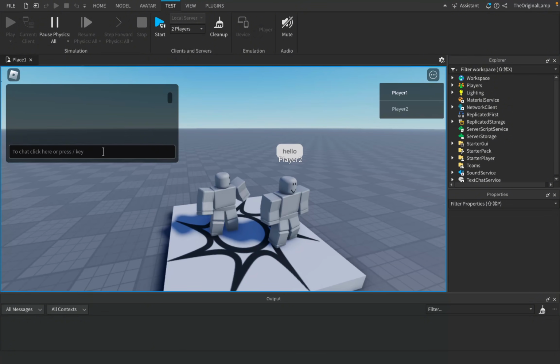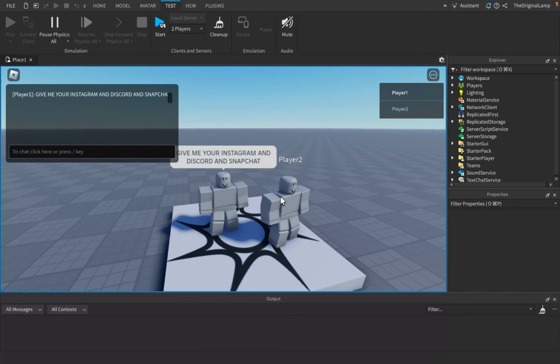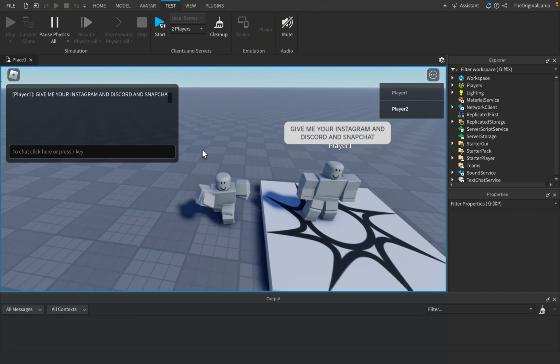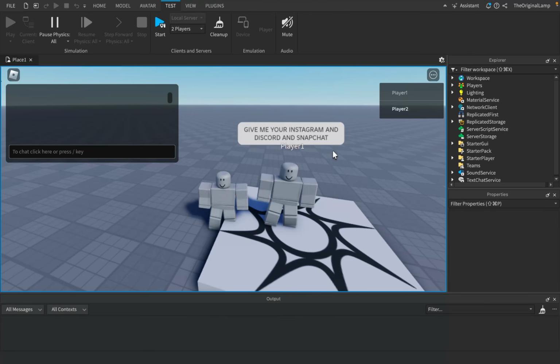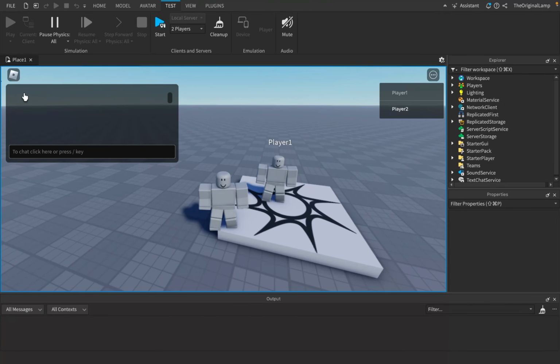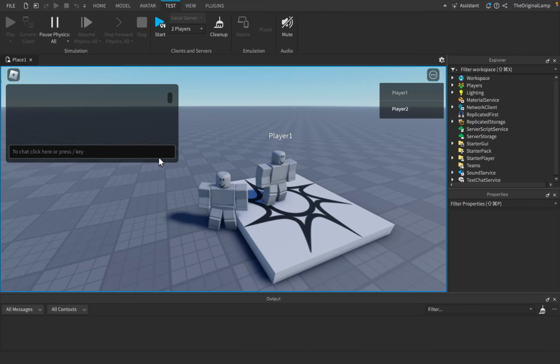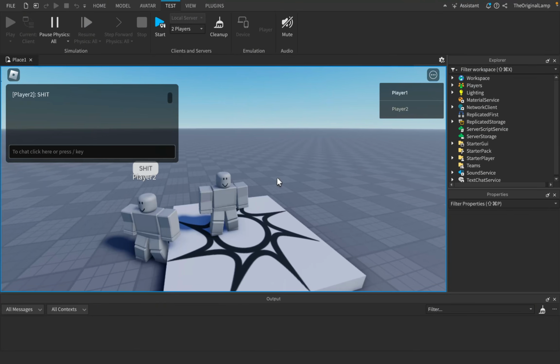Very, very nice. I expected this to have some error or something, but this actually works flawlessly. And again, what if I say, give me your Instagram and Discord and Snapchat, whatever, right? All the banned terminology. Then it just goes all through. If the message is a bit too long, this will happen, unfortunately, so just ensure that your messages aren't too long. This is really funny though. It disappears a bit too quickly, so I might change that. But you could literally say anything right now. To be in line with Roblox TOS, I'm not going to say anything too bad.